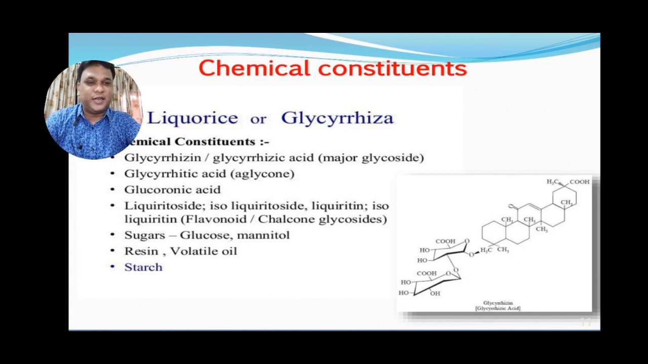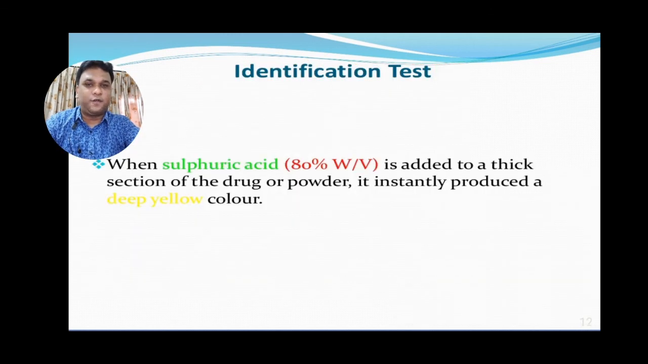Moving to the next, the identification test of licorice glycoside. When we treat a thick section of the drug or a powder of the drug with sulfuric acid, it instantly produces a deep yellow color, which is the identification test of licorice roots.